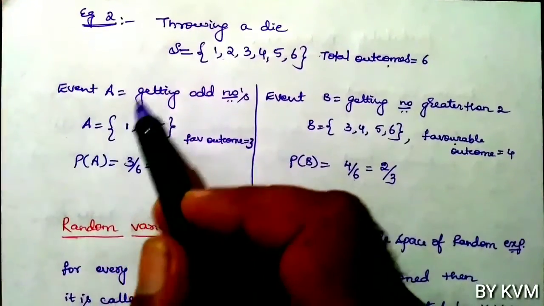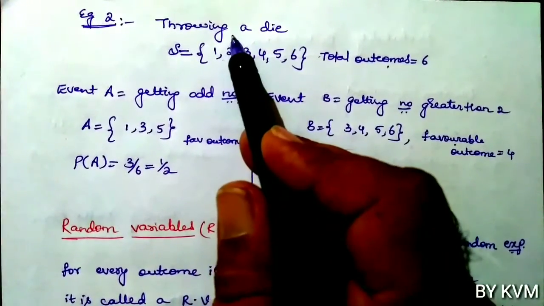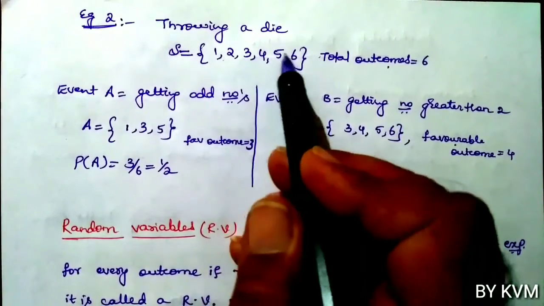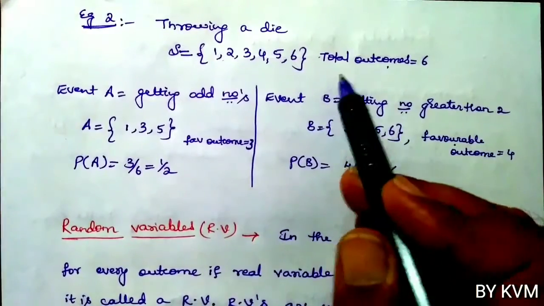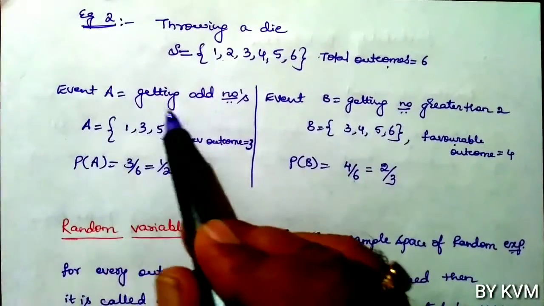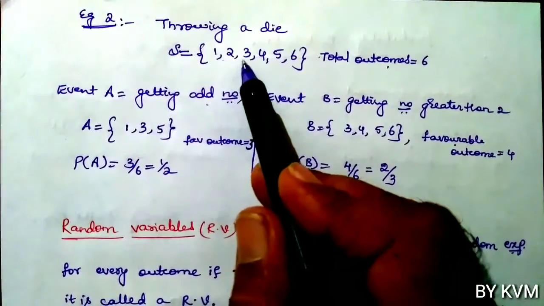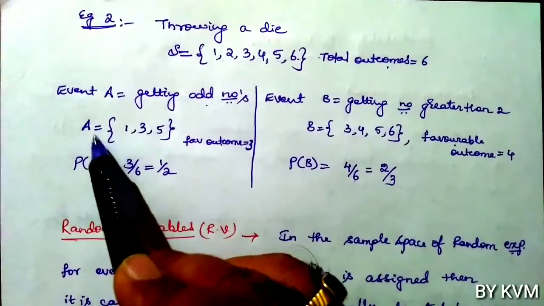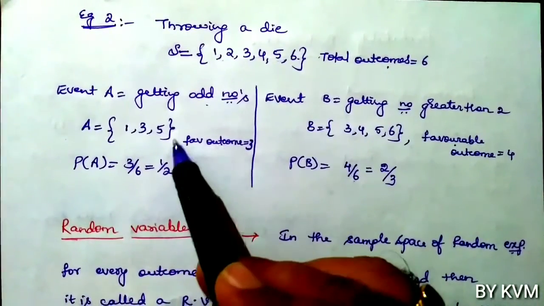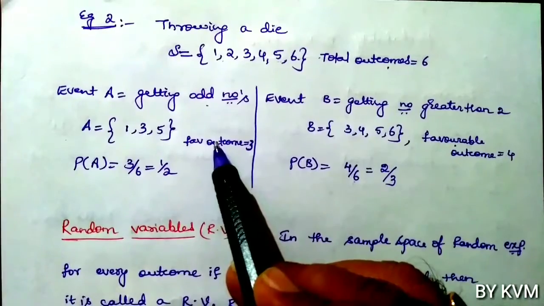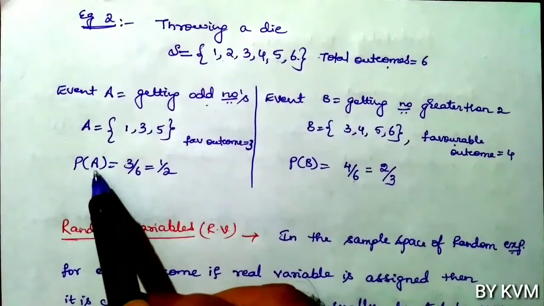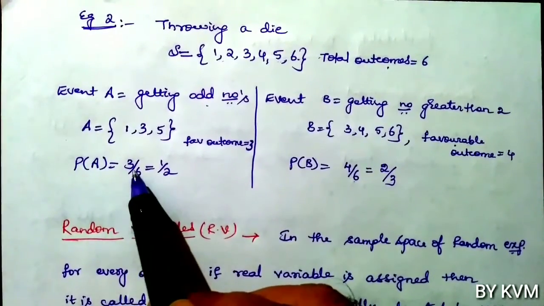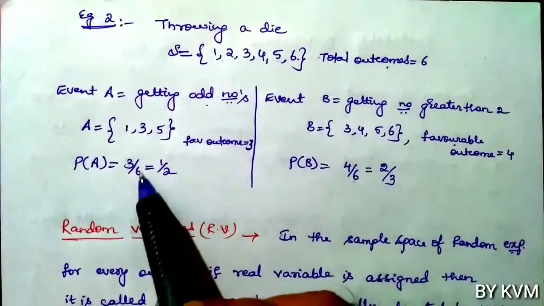Let us take the second example. Throwing a die. The random experiment we are conducting is throwing a die. So sample space S is: we may get a number from 1 to 6. 1, 2, 3, 4, 5, 6. So total outcomes 6. Event A is getting odd numbers. Out of these 6 numbers, the odd numbers are 1, 3 and 5. So event A is 1, 3, 5. Favorable outcomes are 3. Total outcomes are 6. So probability of event A, that is probability of getting odd numbers, is favorable outcomes divided by total outcomes, that is 3 by 6.